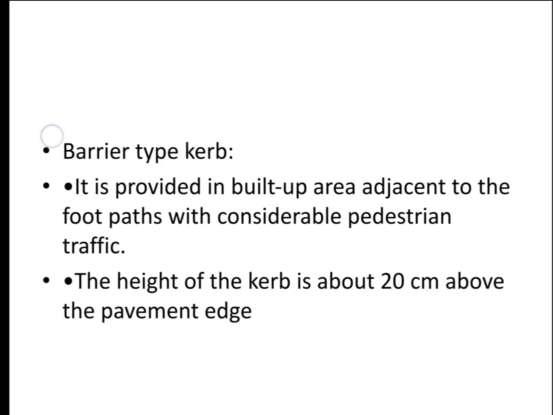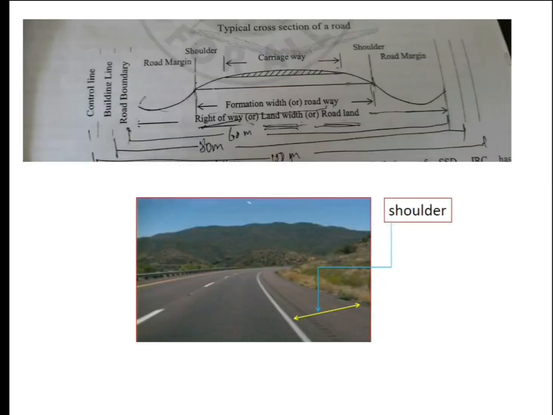It will be 15 centimeter. And the last one is barrier type curb. It's purely for pedestrians. The vehicle should not cross. The height of the curbstone will be about 20 centimeter. Okay, this is regarding the curbs in the roadways.